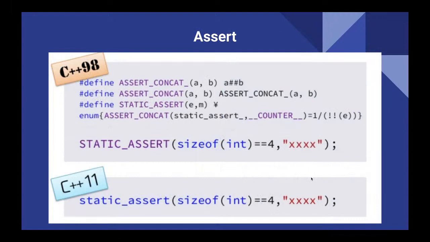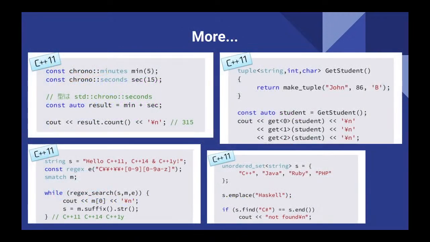Okay, so the next one is assert, the static assert. Previously in C++98, we had to define a macro, but now in C++11, we don't have to do that. They will provide this static assert automatically. Okay, and we have many more things here. Yeah, a lot of the standard functions were updated.